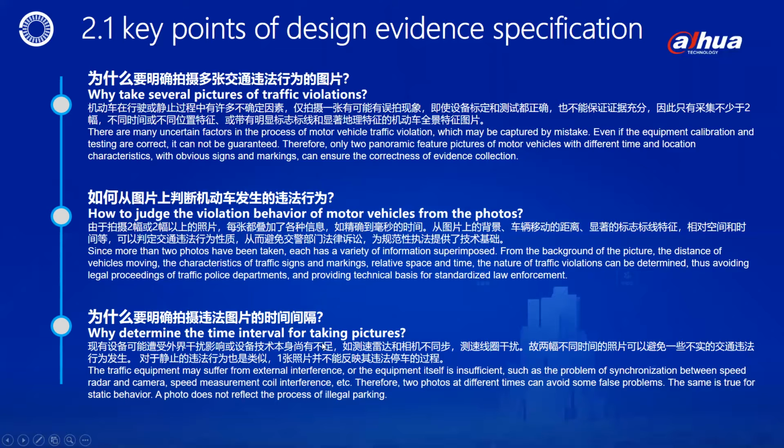3. Why should we specify the time interval for taking illegal photos? The existing equipment may be affected by external interference or the equipment technology itself is still insufficient, such as the speed measuring radar and camera are not synchronized, and the speed measuring coil interferes. Therefore, 2 photos at different times can avoid some false illegal acts. The same is true for static illegal acts. 1 photo does not reflect the process of illegal parking.